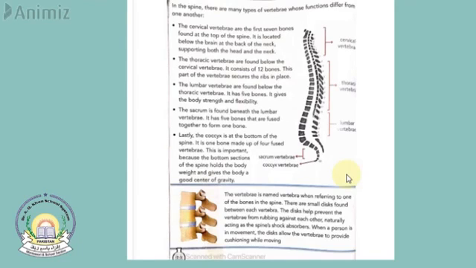They have 5 parts: the cervical vertebrae, thoracic vertebrae, lumbar vertebrae, sacrum vertebrae, and the coccyx vertebrae. One single vertebra is called vertebra, and each vertebra has a disc, because of which the vertebrae don't collide with each other.